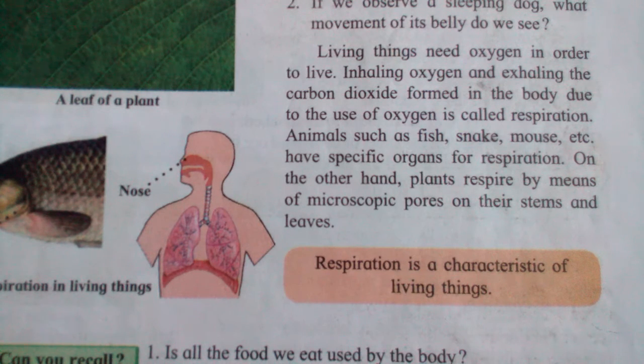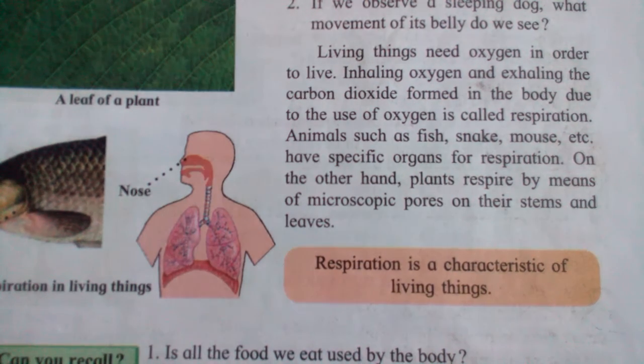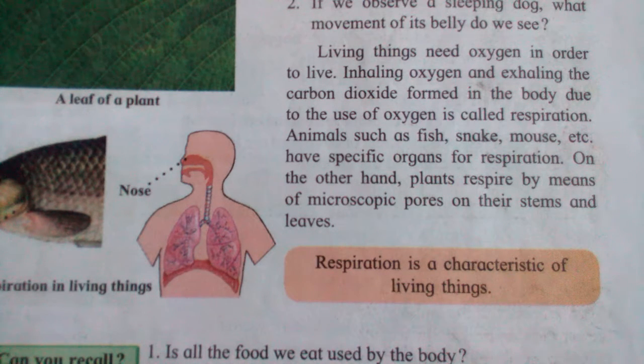That process is said to be respiration, and all living things respire. Which ones are the plants? Plants exchange gas with the help of stomata. And where are these stomata present? Yes, correct, on the leaves. Stomata are very small hole-like structures, and we can easily observe them under the microscope.